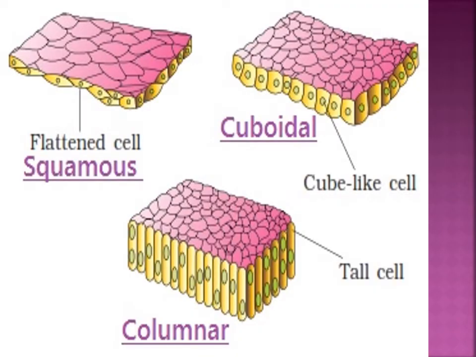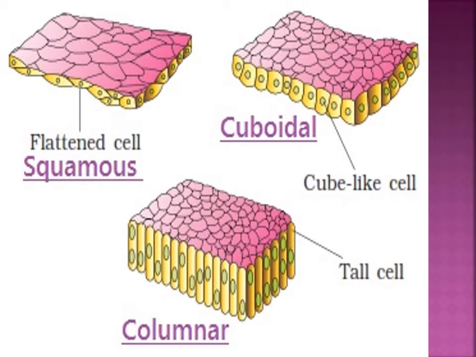These are the epithelial types: the three, squamous, cuboidal and columnar. The squamous is flattened cells, the cuboidal is cube-like cells, and the columnar is tall cells. These are all important. First, the squamous is made up of a single thin layer of flattened cells with irregular boundaries. They are found in the kidney, the air sacs of the lungs, the lining of the heart, blood vessels and lymphatic vessels, and are involved in functions like forming a diffusion boundary and filtration.